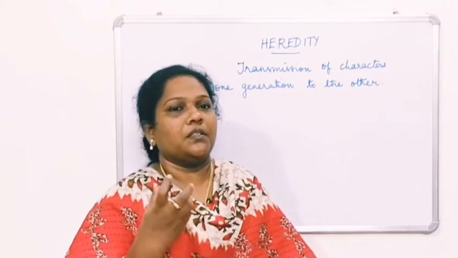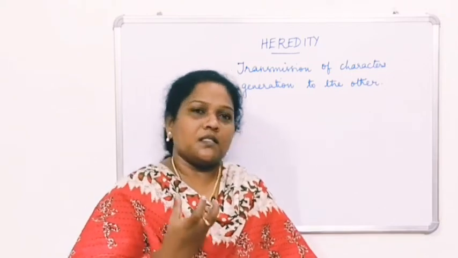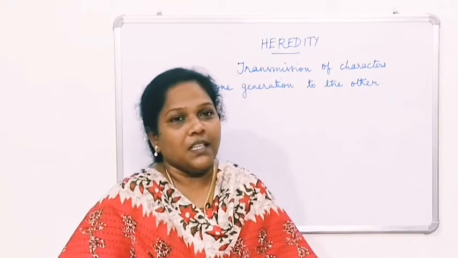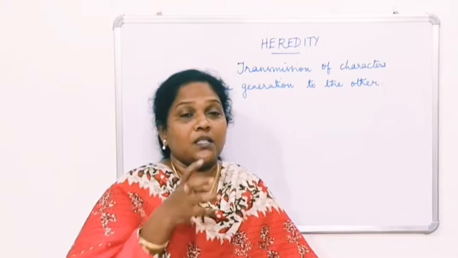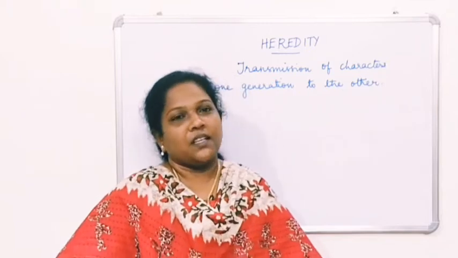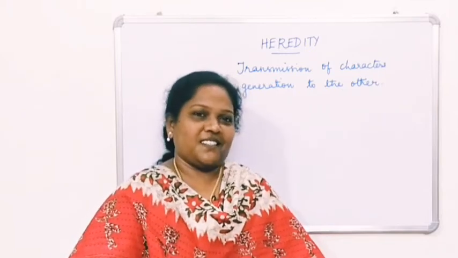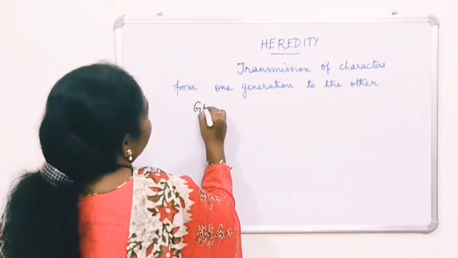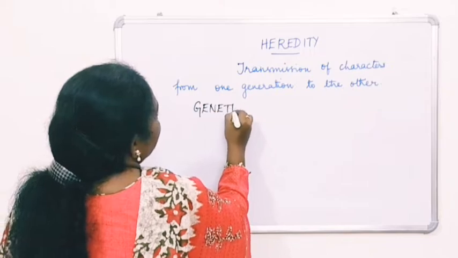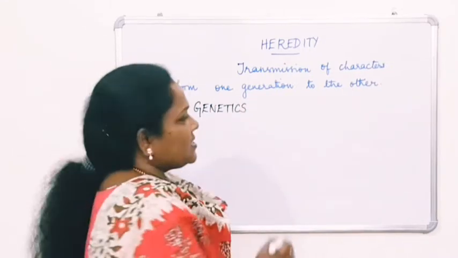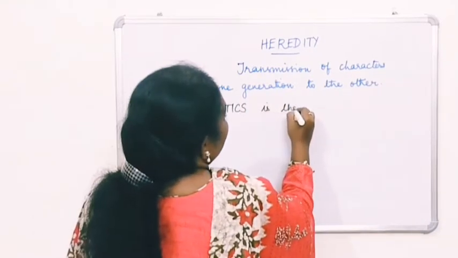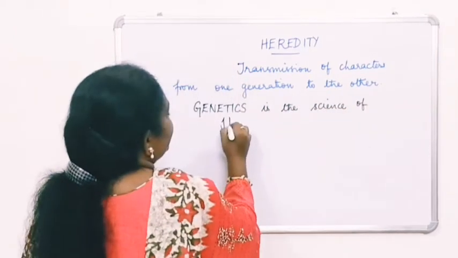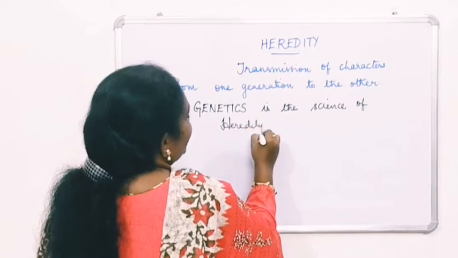So you have to learn about the term variation. What is the term variation called? It is differences seen among the individuals. So both heredity and variation together are called what? Genetics. So what is genetics? Again, you have to learn a new term called genetics. Genetics is the science of heredity and variation.